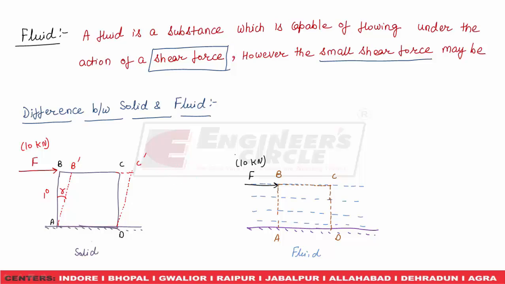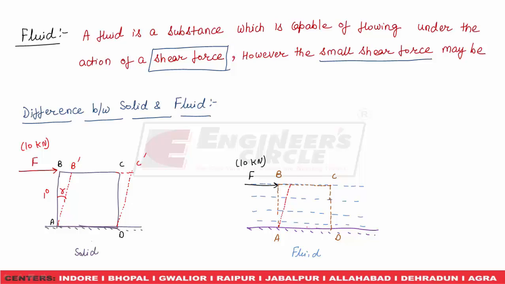Suppose at time t equal to 1 second, the AB section will go like that. Suppose this AD layer of the fluid is fixed. This is known as the no slip condition. We will study it later. The fluid layer which is in contact with a solid boundary will be fixed.